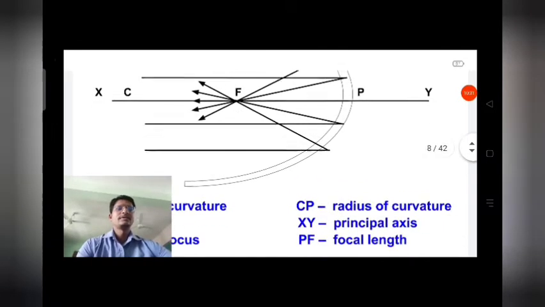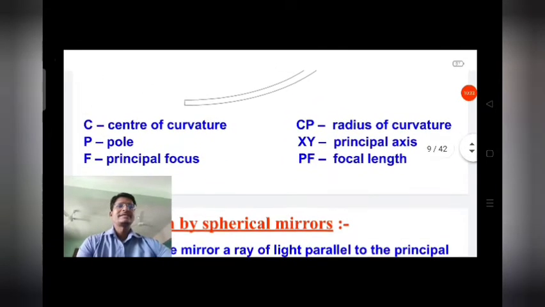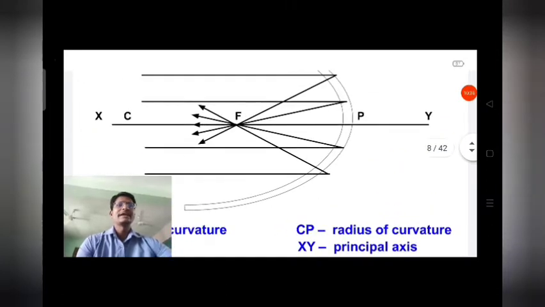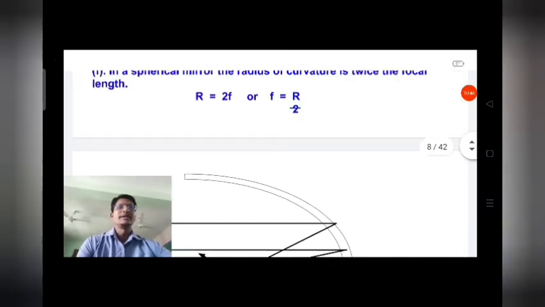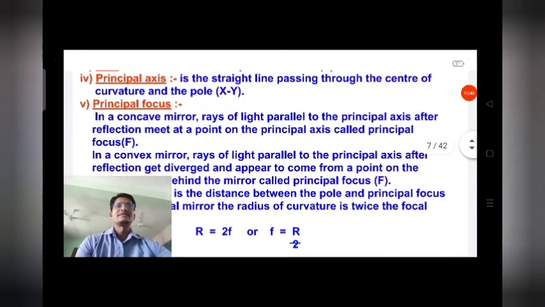Principal axis, XY. You can see in the diagram XY. X and Y means it will pass through the center of curvature and the pole. So that is called the principal axis.